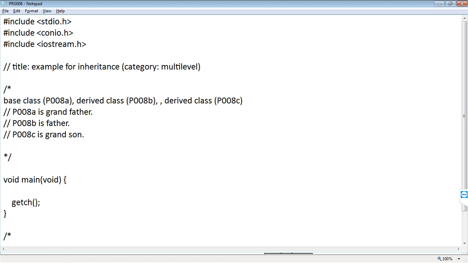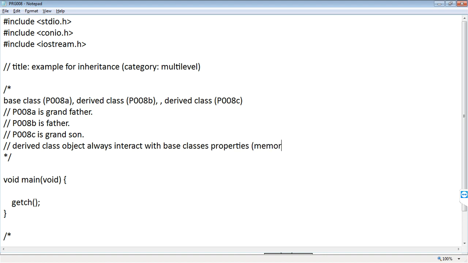Now we make the derived class object always interact with the base class's properties.